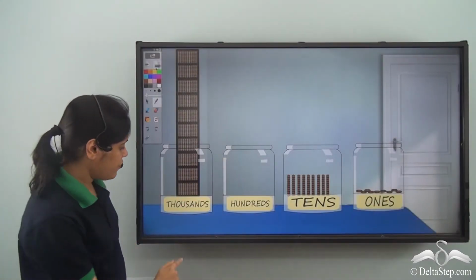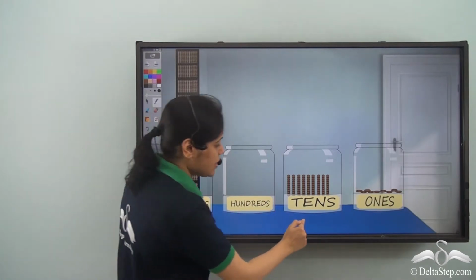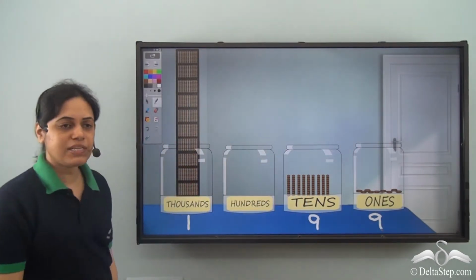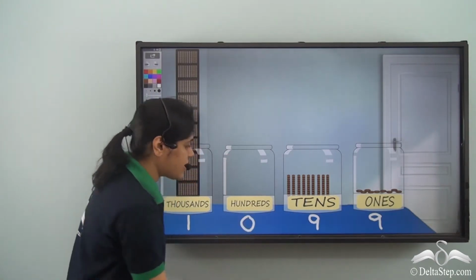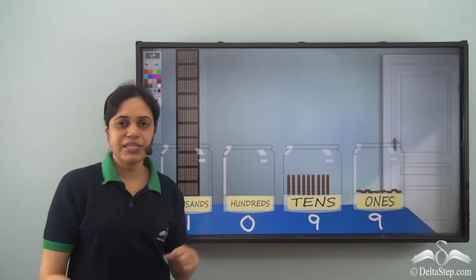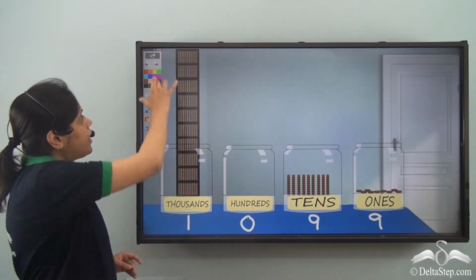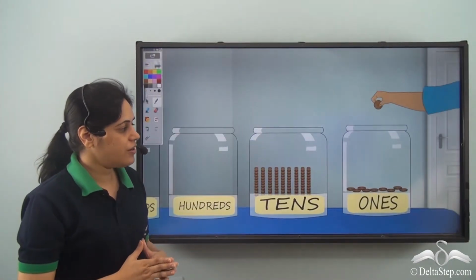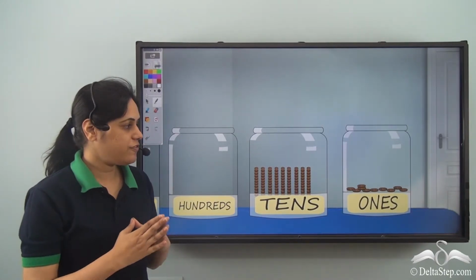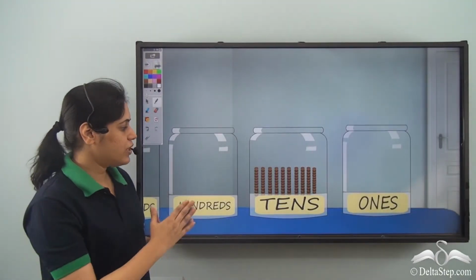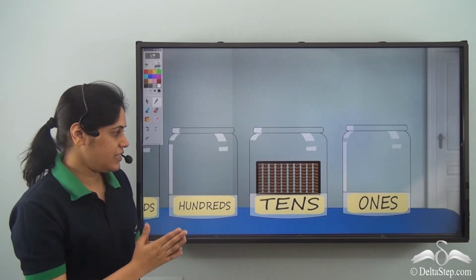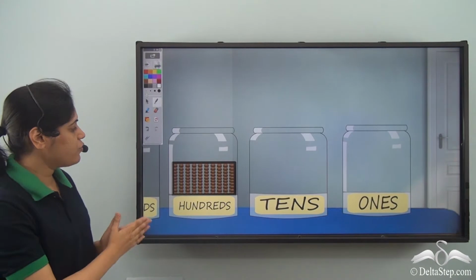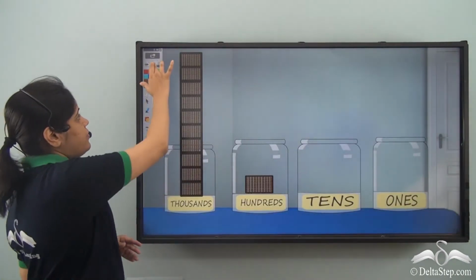So over here we have 1 in the thousands place, 9 in the tens place, and another 9 in the ones place, whereas the hundreds jar is empty. So 1099 cookies. Now if I add one more cookie to the ones jar, they form a pile of 10 and go to the tens jar, and these 10 form a group of 100 and move to the hundreds jar.